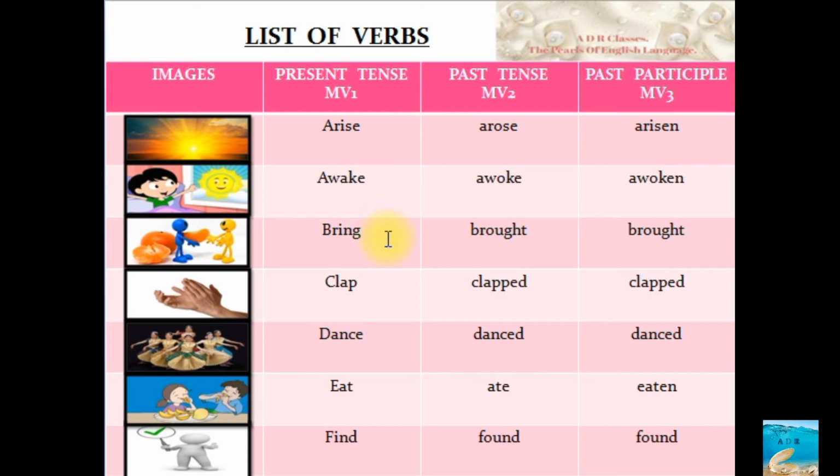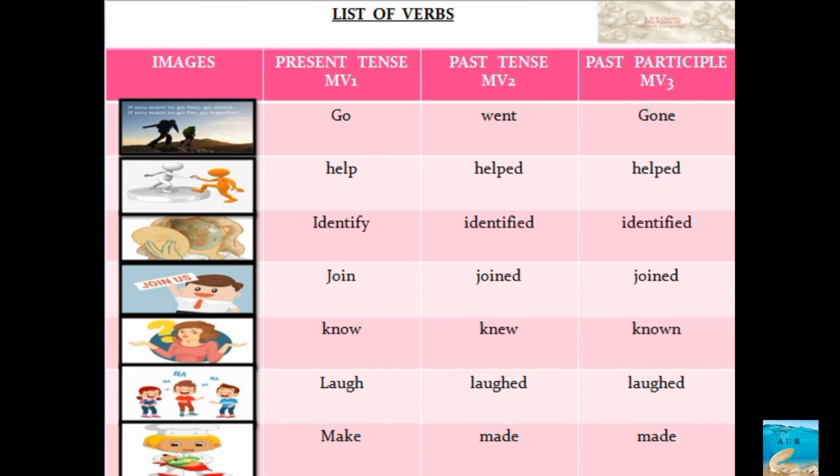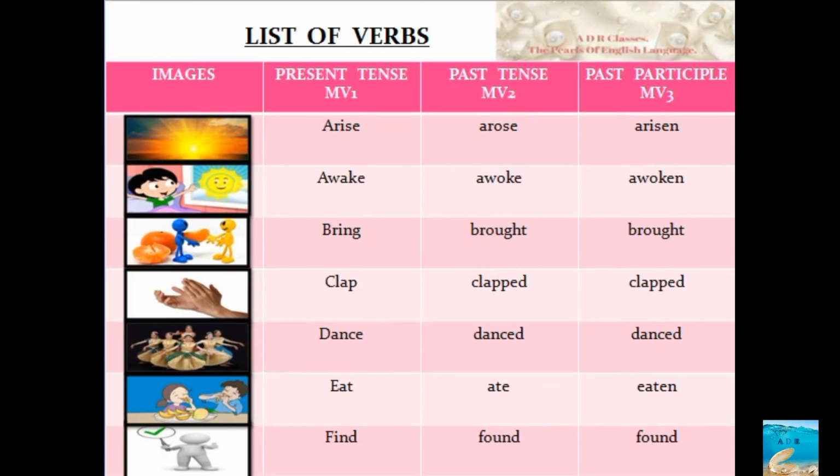So bring, brought, brought. Clap, clapped, clapped. Somebody is clapping here, isn't it? Dance, danced, danced. Eat, ate, eaten. Find, found, found. So all these actions have been put into certain labels, and those labels are further divided for our convenience, to make use of tense forms in a better way. I hope, dear students, that these things are made quite clear for you.